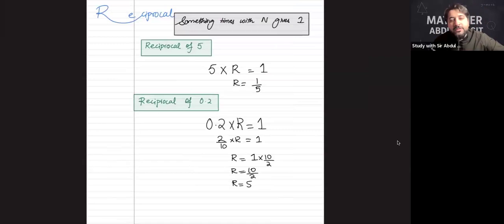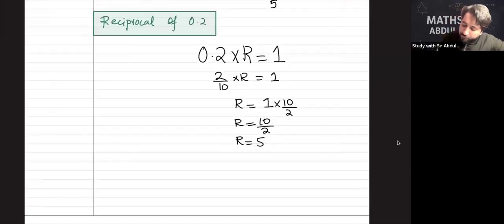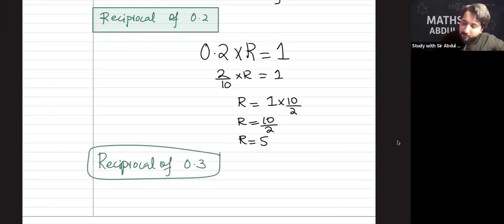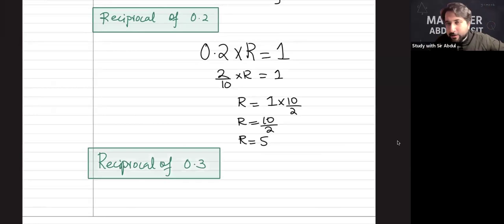So can you tell me what is the reciprocal of 0.3? Anyone? Try this question out and tell me the answer. Reciprocal of 0.3. And once you're done, you can turn on your mic and tell me the answer. What is the reciprocal of 0.3?